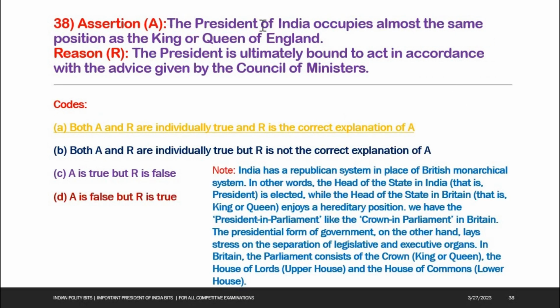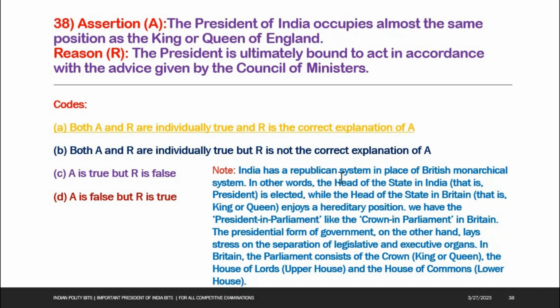Next one. The President of India occupies almost the same position as the King or Queen of England. Reason: The President is ultimately bound to act in accordance with the advice given by the Council of Ministers. Both A and R are true. So, see the codes. Both A and R are individually true and R is the correct explanation of A.